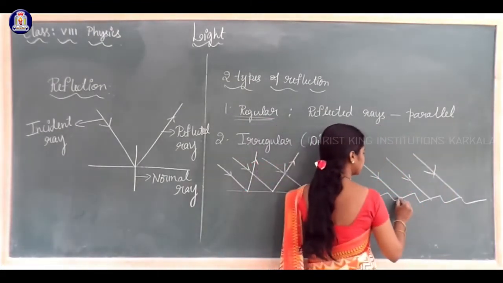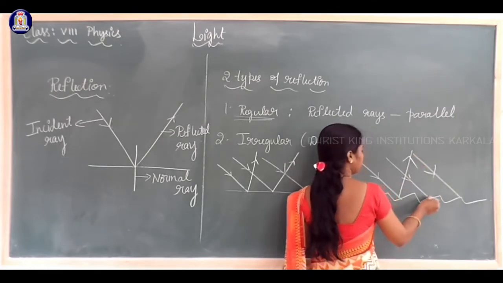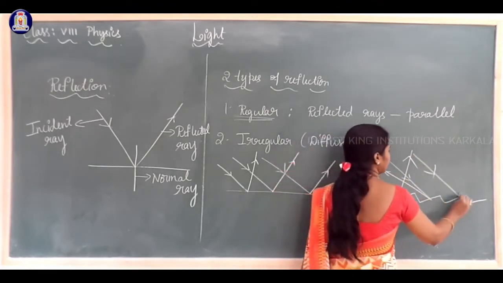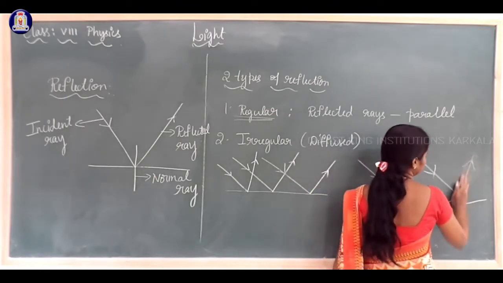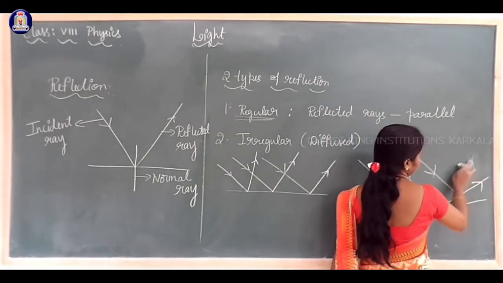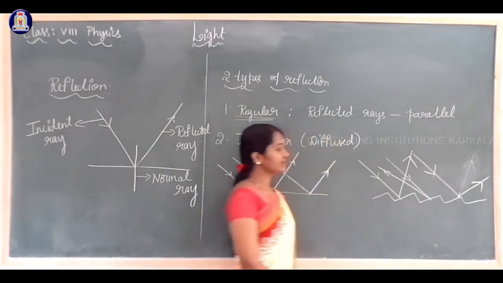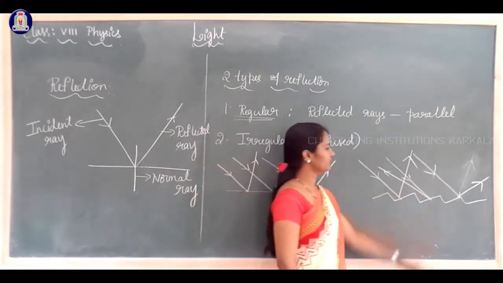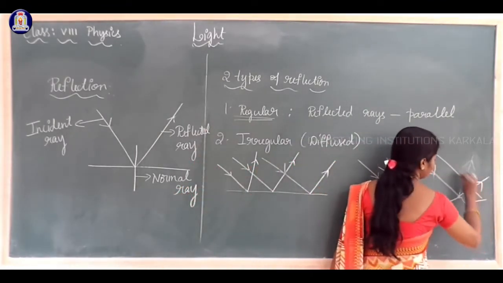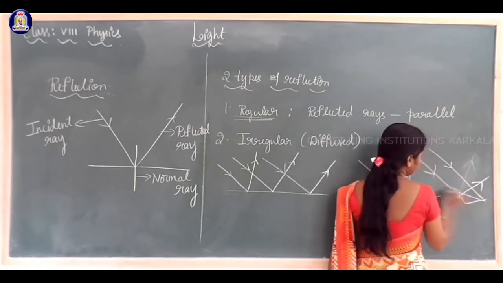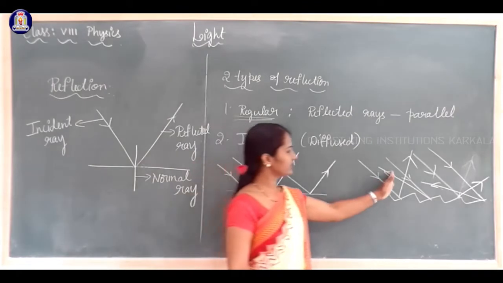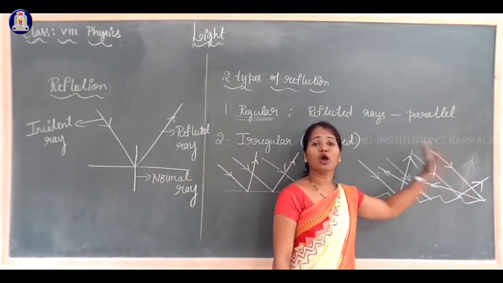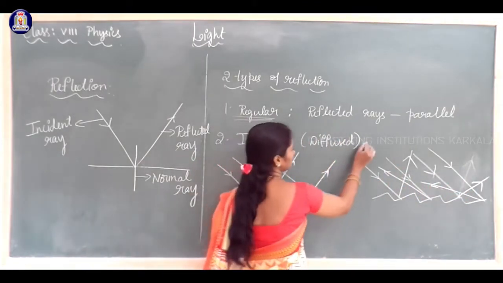These are the incident rays. The rays get reflected, but there is no pattern to this reflection of light. The reflected rays are not parallel to each other.